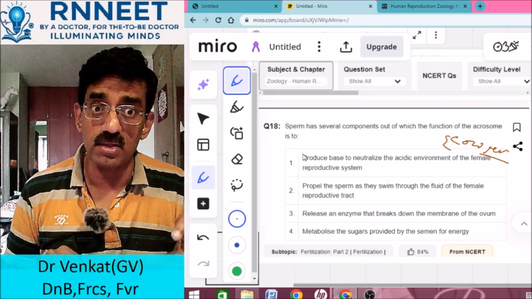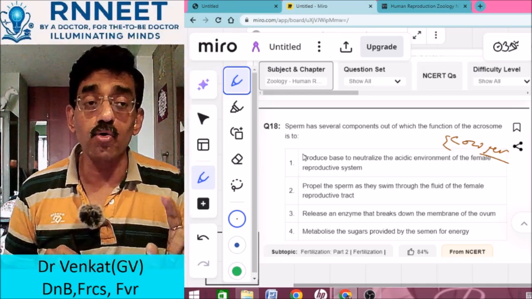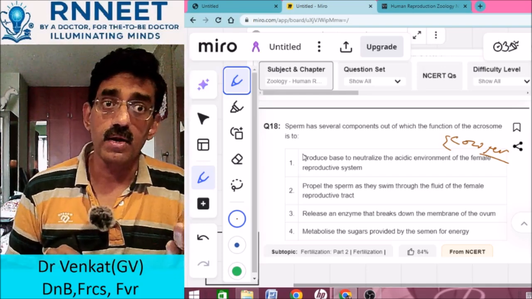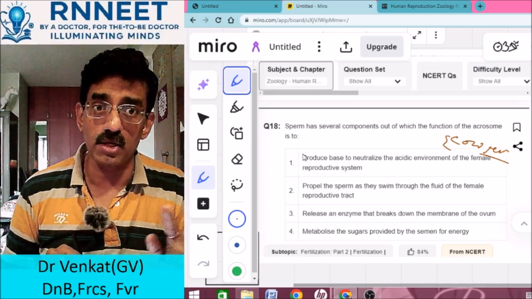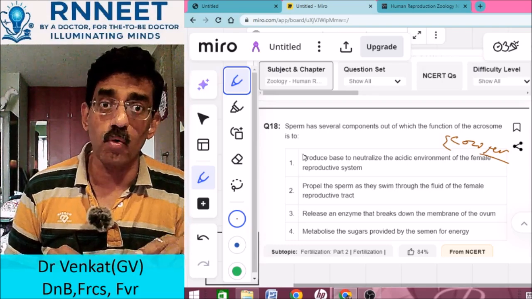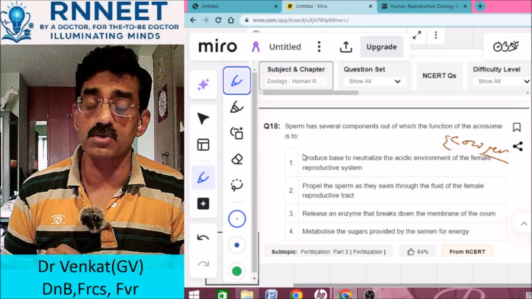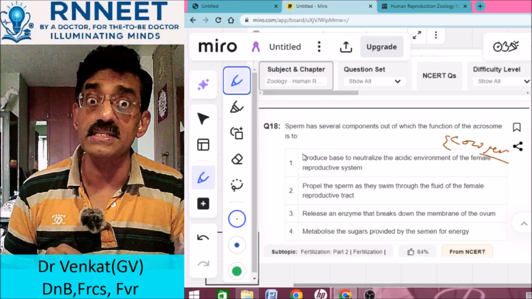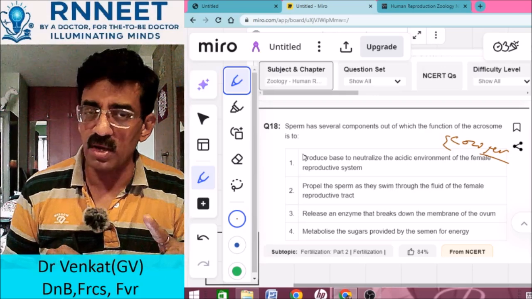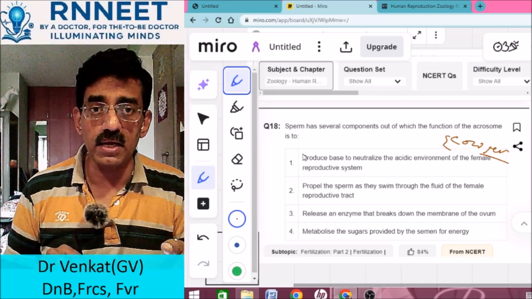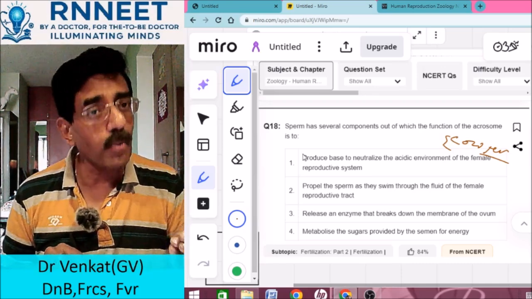And what is their thing? They also give you alkaline. But what is the purpose of that alkaline secretion here? To neutralize the acidity of the urine. They neutralize the acidity of the urine basically because it's a common tract. The urogenital tract is a common tract, and so you need to neutralize the acidity of the urine so that the semen, the spermatozoa, do not get destroyed by the acidity of the urine. For that, the Cowper's glands are needed. Whereas neutralizing the acidity of the female reproductive system inside the vagina is by the prostatic secretion, which is much more alkaline.